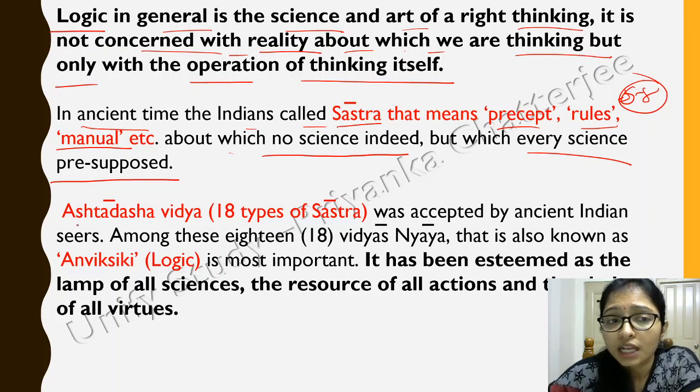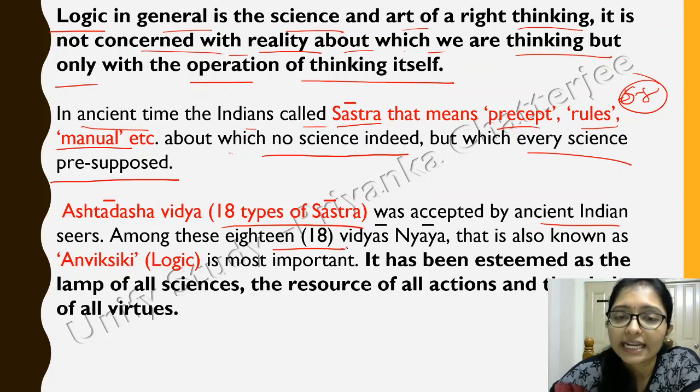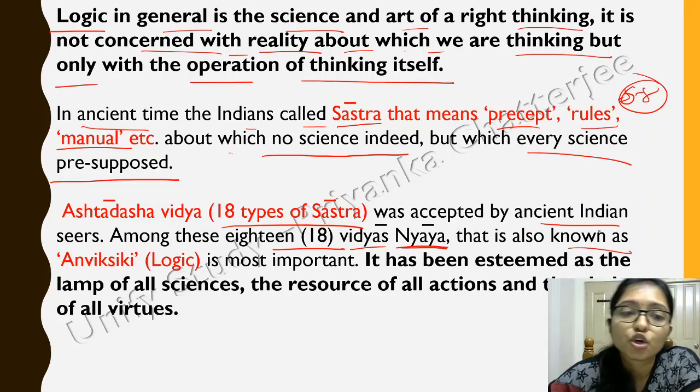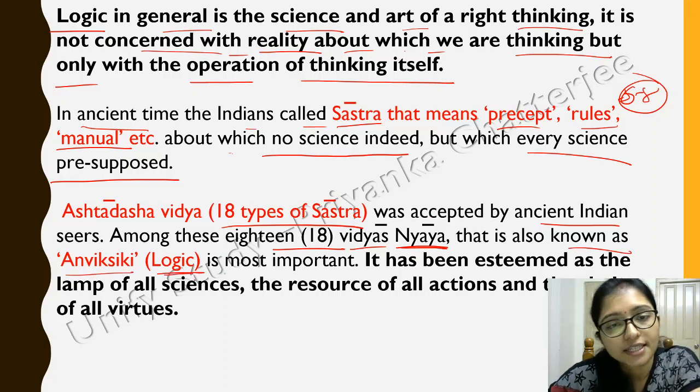Now there are 18 types of Shastra accepted by the ancient Indians. Among the 18, there is Vidya's Nyaya, Nyaya is a term, that is also known as the Anvikshi, that is logic.